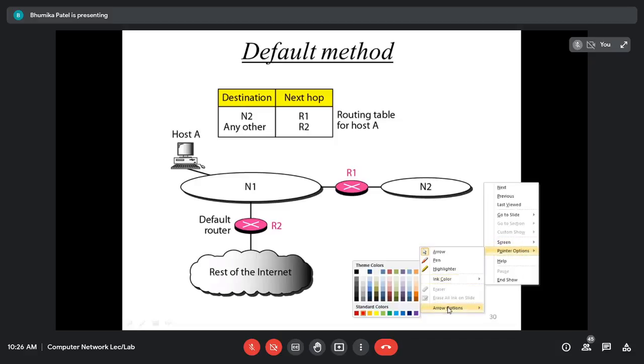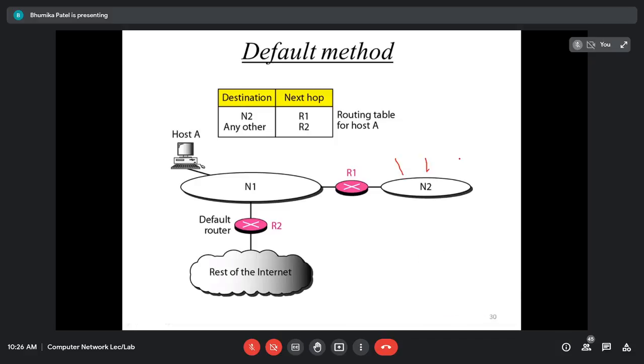Whatever machines are inside network 2, right? I want to send a message to any one of these machines. For example, there are multiple machines here in network 2. I want to send a message to this particular machine from host A. I am going to use the network specific method. That is, I am going to use the network address of this network 2. I will just forward this message to router 1 according to this first entry, network 2 and router 1. Okay, so this network 2 is for all the devices. This is a private network, for example, right? So I am making this entry here, but router 2 is for the rest of the internet.